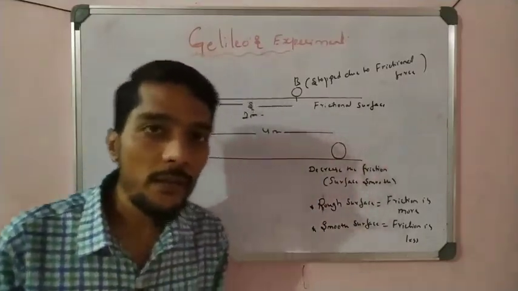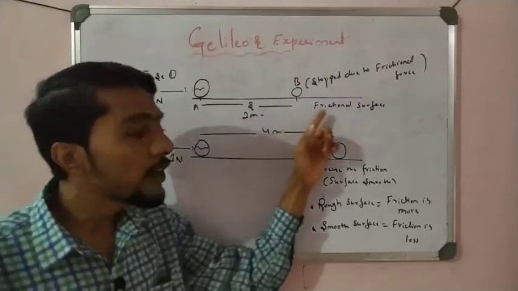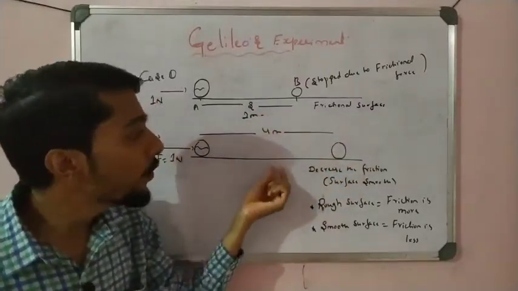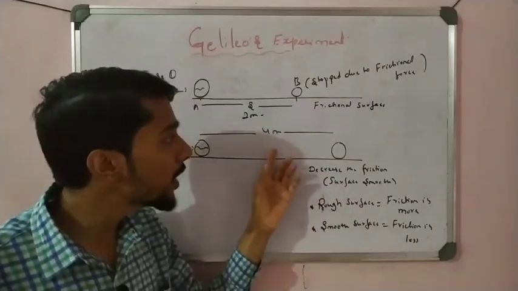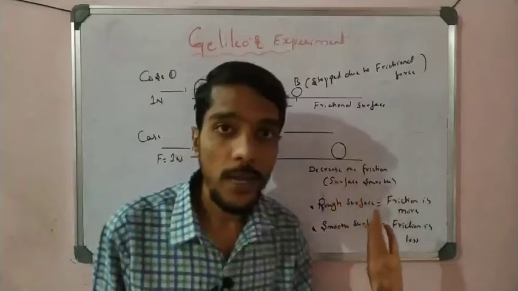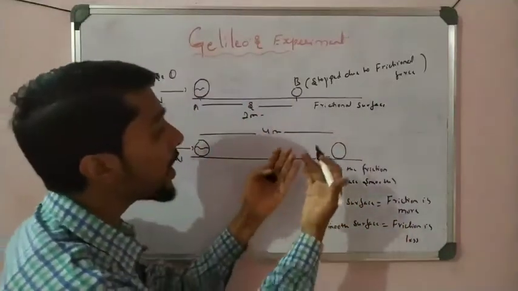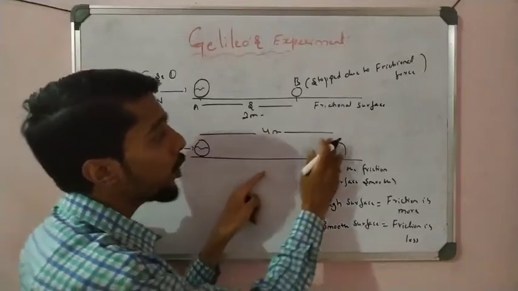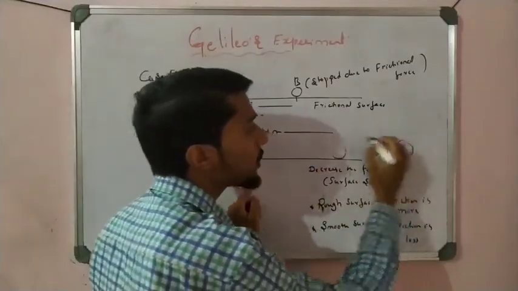See what happened here? When there is more friction, the object covers less distance. When the friction is somewhat less, the object covers more distance. See here, compared to this, the distance is more, right? If I again reduce the friction of the surface, what happened? The object covers again more distance.